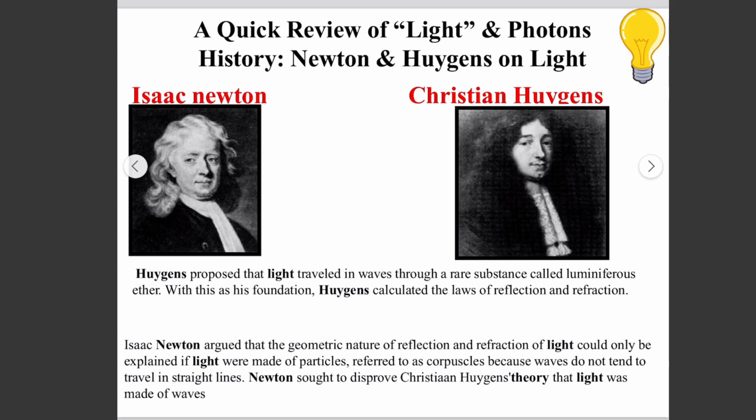But Newton disproved Huygens' theory that light was made of waves, and he argued that the geometric nature of reflection and refraction could only be explained if light were made of particles, because light waves do not tend to travel in straight lines.